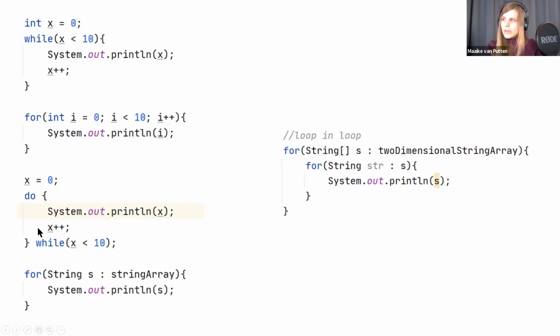Then we have a variation on the while loop. It's a do while loop. So what the do while loop does, it's almost the same as a while loop, but this time it always does this code one time. So it's first going to run the code and then check its condition. And this is useful when you want to do something that needs to be done at least once. You maybe get a value for a certain variable or make a connection to something, try to get something from outside. So this is something you want to do at least once and then check whether it's successful.